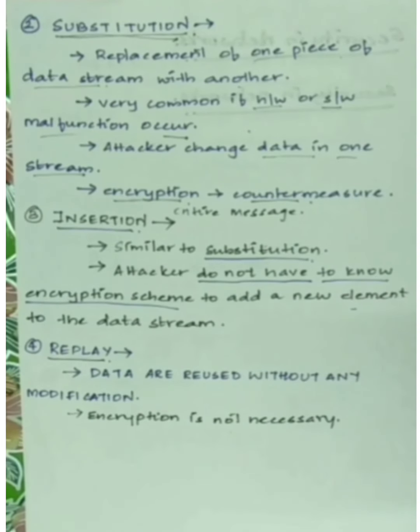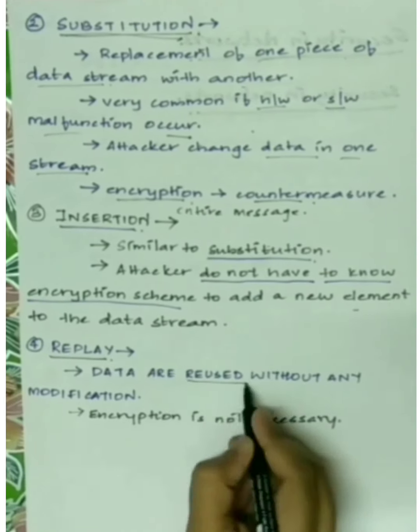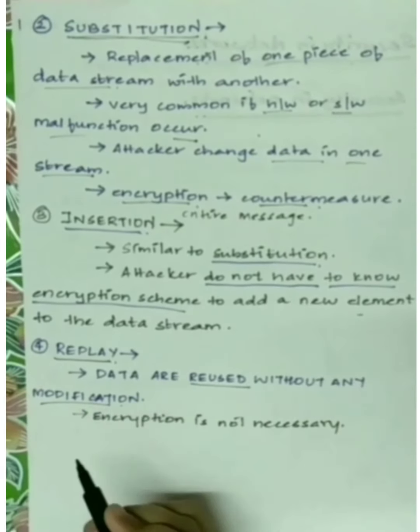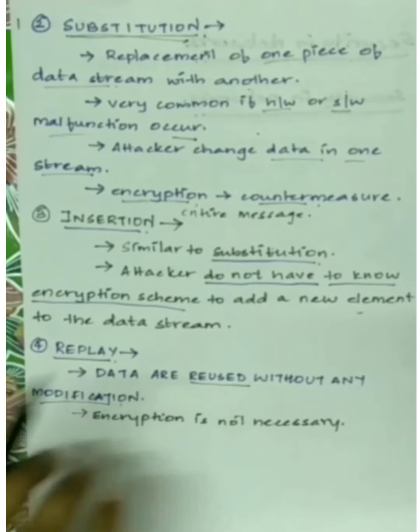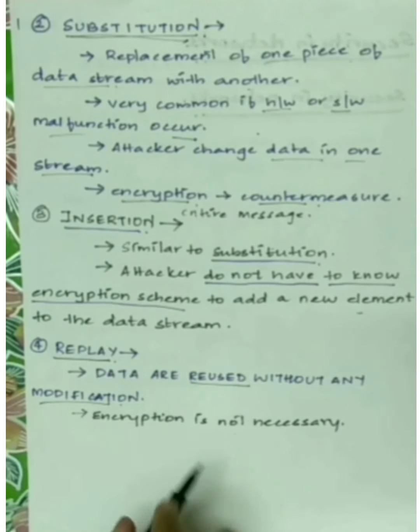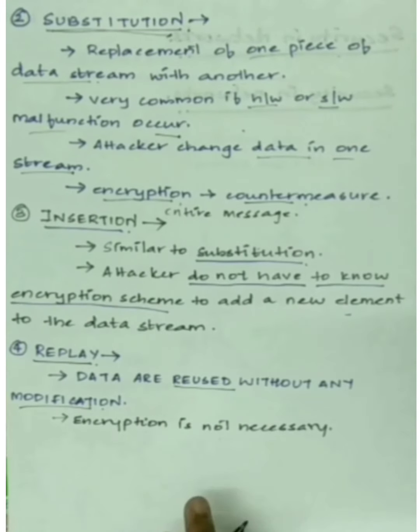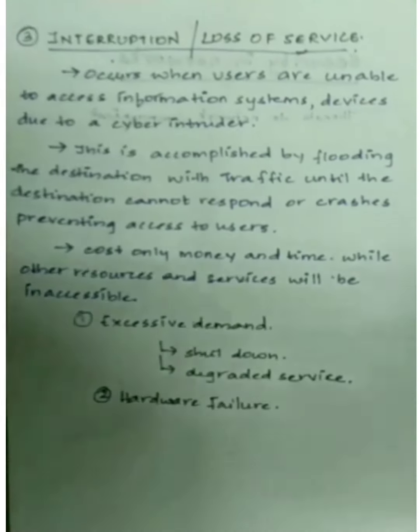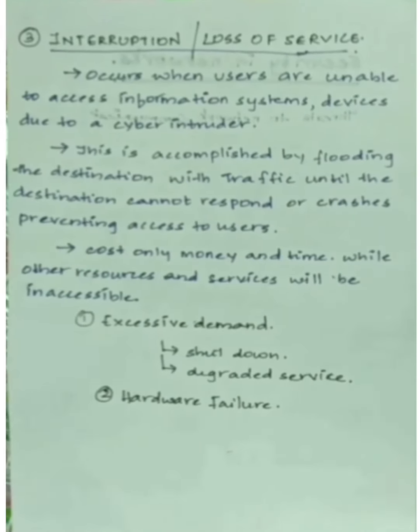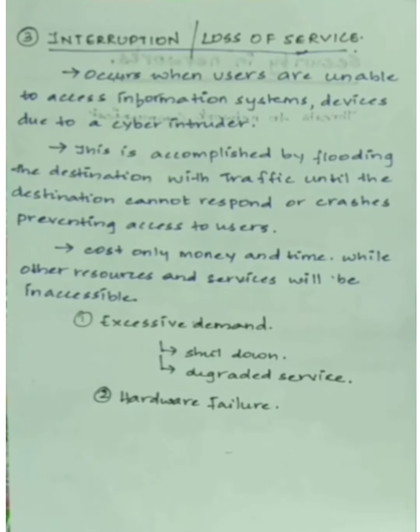The last modification failure is replay, in which the data are reused without any modification. I'll give you an example: a bank transaction where a person is crediting 500 rupees to his account. If this process is repeated twice, the 500 rupees will be credited 2 times, resulting in 1,000 rupees in his account, right? So that is an example of replay. Those were the 3 modification failures that come under modification threat.